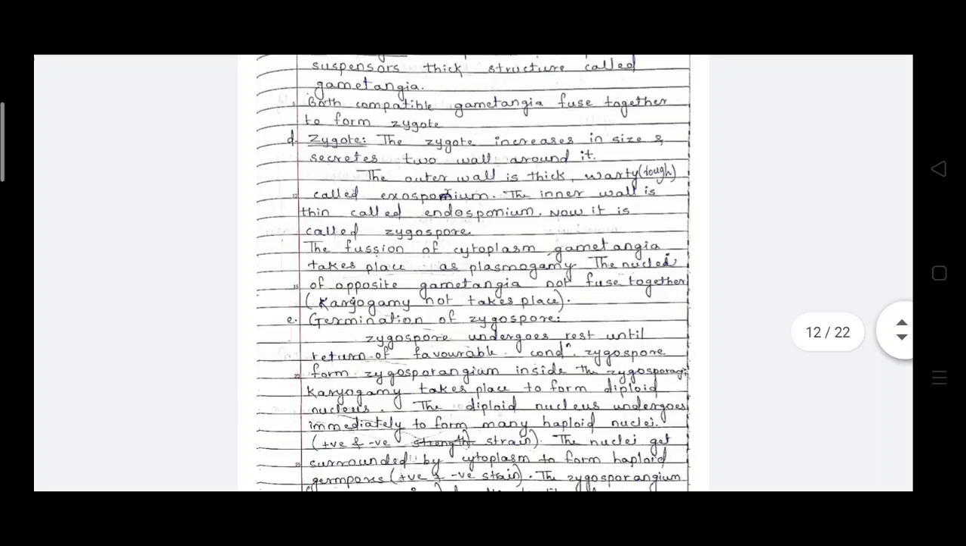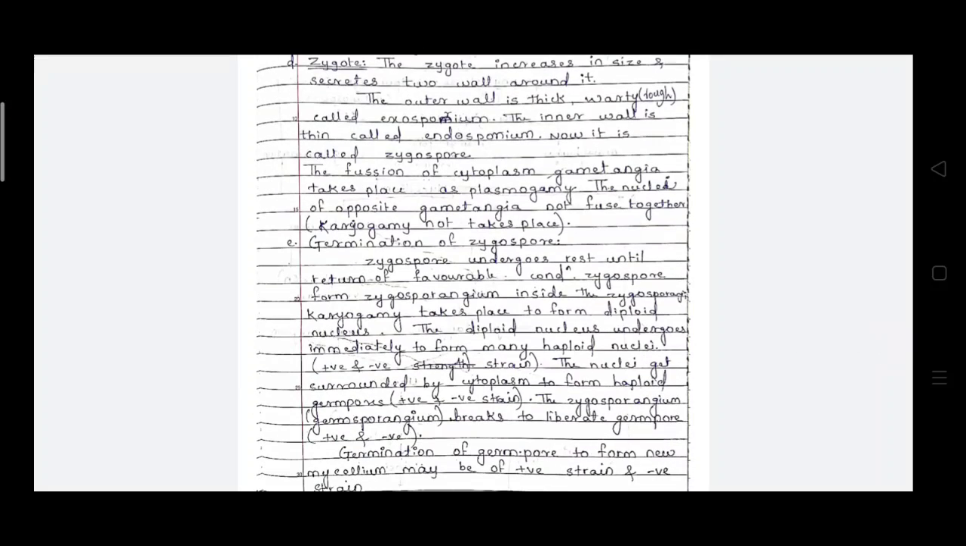Then the germination of the zygospores. The zygospores will rest until they return to favorable conditions. जब तक favorable conditions नहीं मिलती है तब तक वो जो zygospores है वो resting stage में रहते हैं. जब भी favorable condition वहाँ पे form होती है then the zygospores form the zygosporangium.